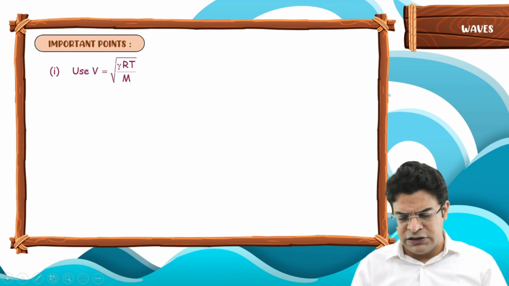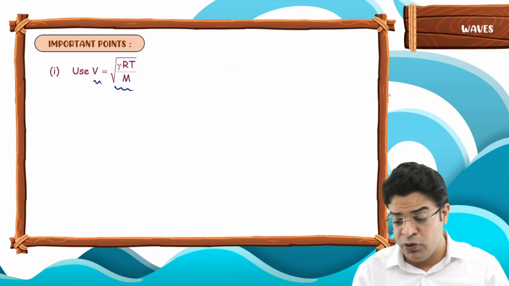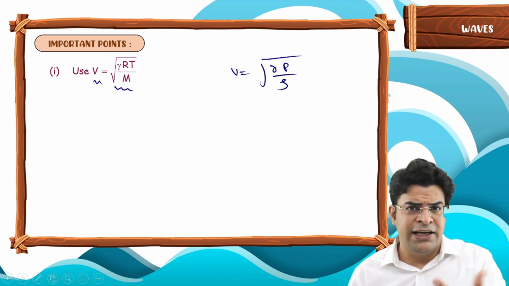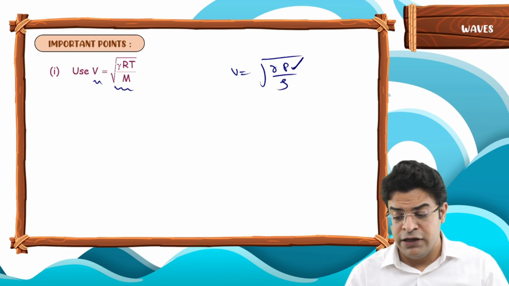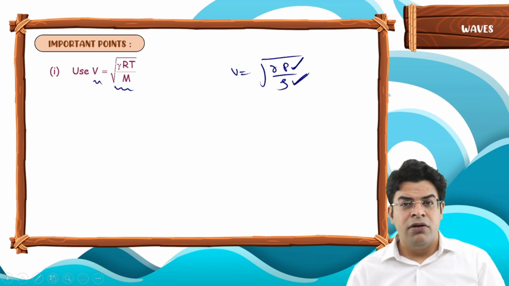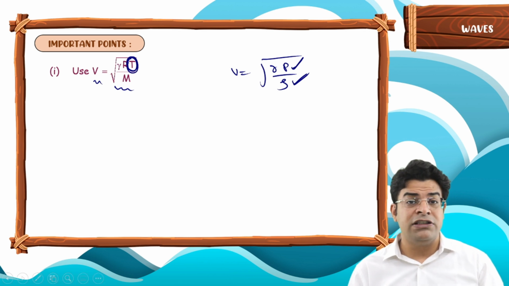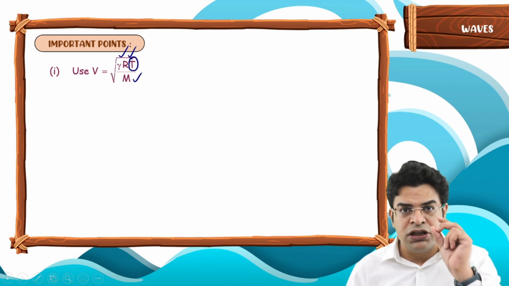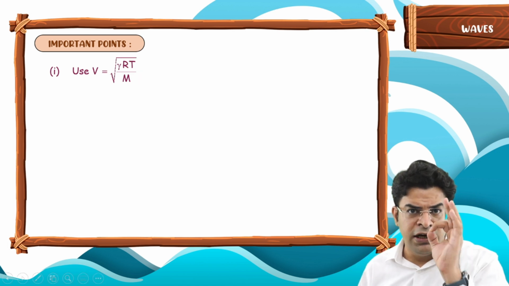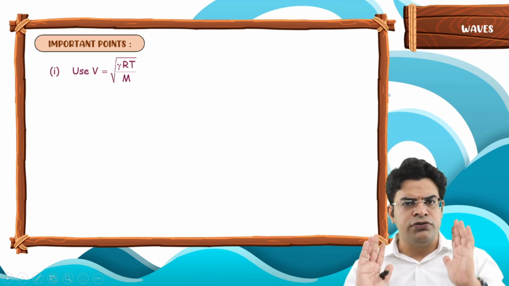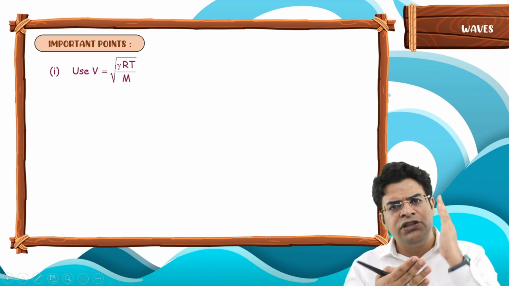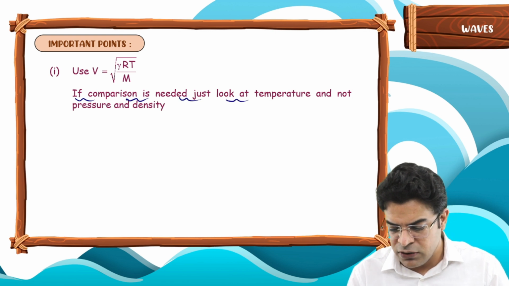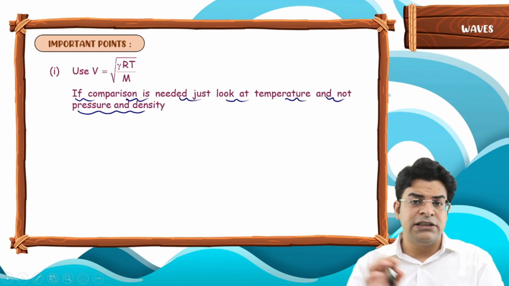So sir, why are you emphasizing that we should use V equals under root of gamma RT by M rather than V equals under root of gamma P by rho? For the gas changing its state, here you have two variables to deal with, the pressure of the gas and the density, while here you have only one variable to deal with, which is temperature. The gamma of the gas, R, and the molar mass remain constant. Hence, it's better to just look at temperature. So just keep these words in your mind. Whenever you have to think of the velocity of sound, think of under root of gamma RT by M, and just look at what is happening to the temperature. So if comparison is needed, just look at temperature and not pressure and density. This is the point I have stated already.